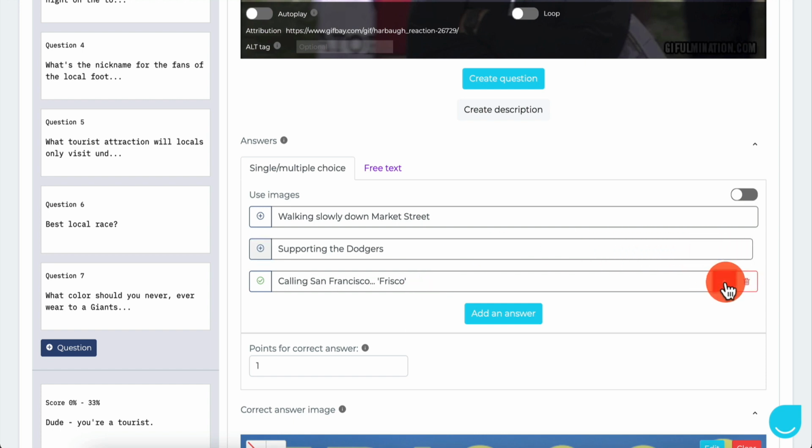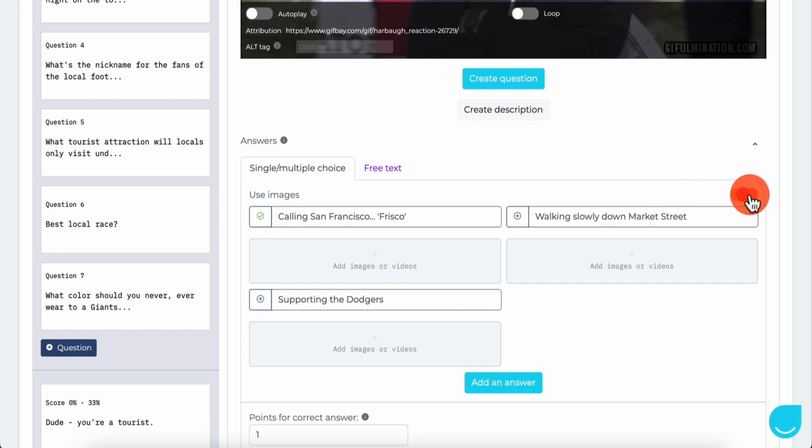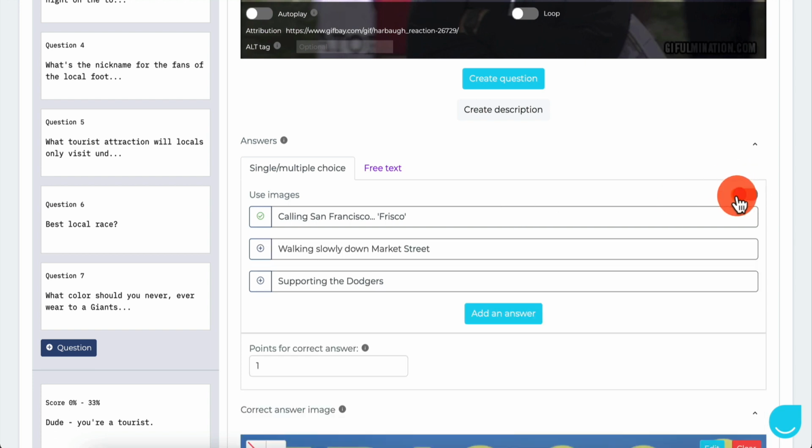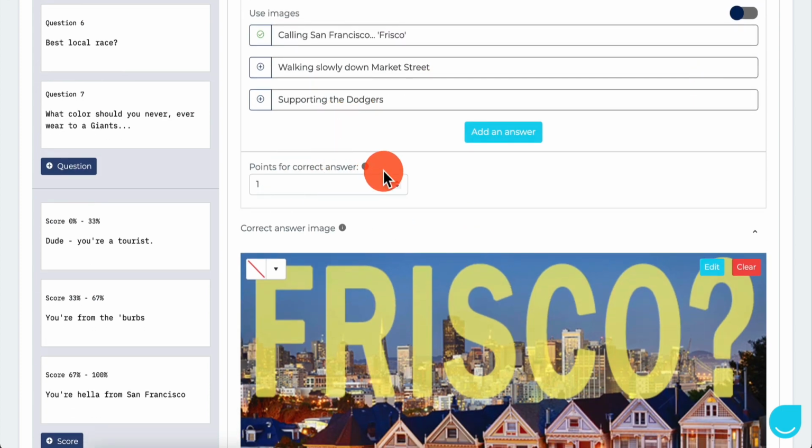You can also move it up, you can move it down, so you can rearrange it. You can add a new answer. You can type in here. You can delete it. It's a very flexible quiz. You can do a lot of things here. It's really amazing. And you can get points for the correct answer.